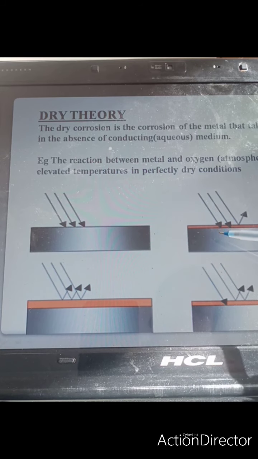Now whatever metal oxide layer is formed, whether it is porous or non-porous, that will decide whether further corrosion will occur or not. If it is porous, then it will undergo further corrosion, and if it is non-porous, then the corrosion will take place only on the upper surface of the metal.